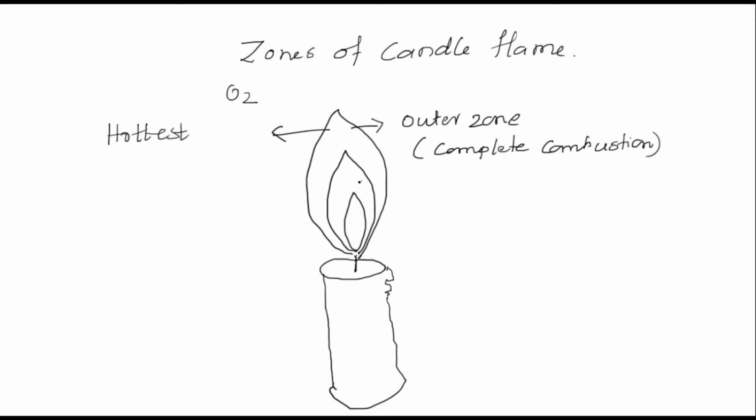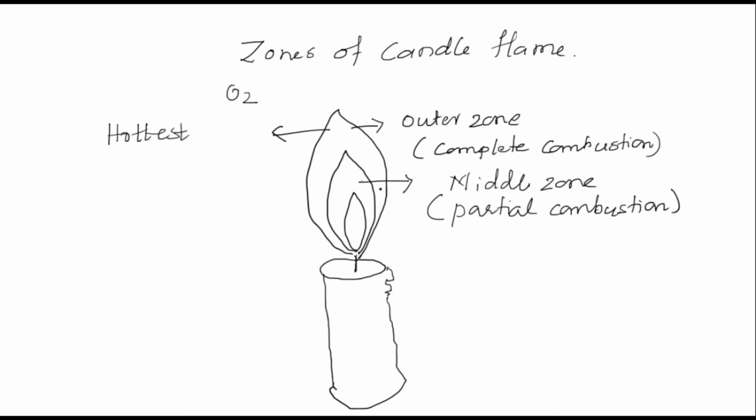Now the next zone is the middle zone. So we will label it as the middle zone, where partial combustion is possible. And why is there partial combustion? What do you mean by partial combustion? Partial combustion means more oxygen is not available here. So whatever substance is there is not completely burnt in this zone. Therefore it is partial combustion, right?